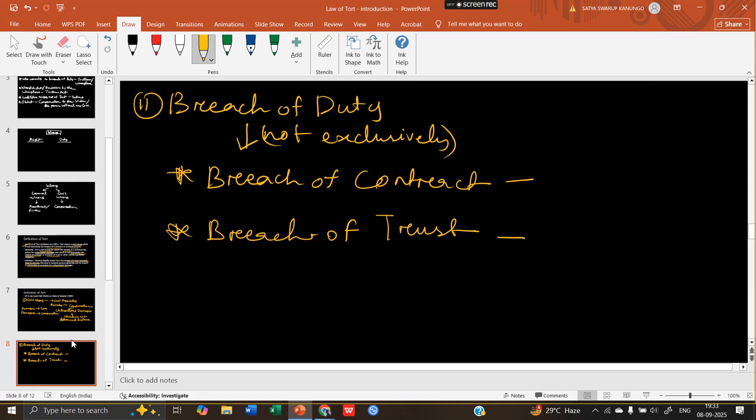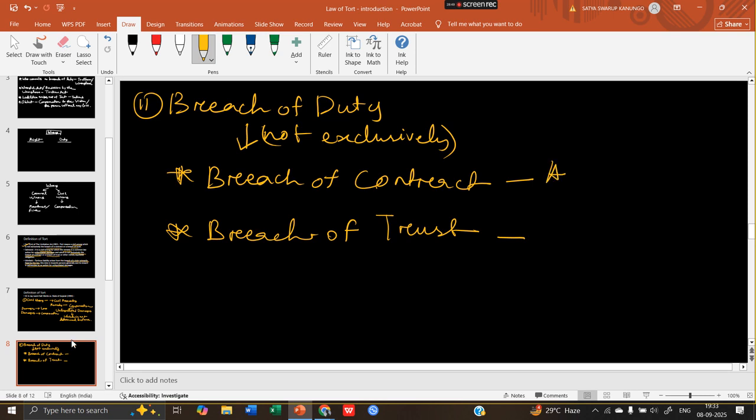We have the Contract Act 1872, and under the Contract Act there are specific provisions on what recourse you can take if the contract is breached. There is another act called the Specific Relief Act 1963, under which also there are provisions on what remedy can be provided to the party who has suffered loss. So that's why breach of contract is not included in law of tort.